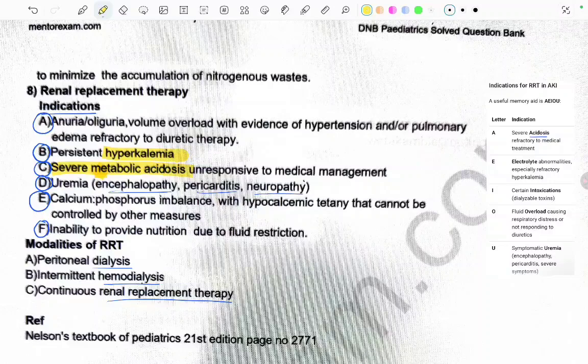Right? We saw, right? Hypertension or the pulmonary edema, refractory to diuretic. That is volume overload, or anuria, or in case of oliguria also. And from U, there is uremia. Uremia is what? Encephalopathy, pericarditis, and the severe symptoms. So, in case of uremia, when there are symptoms of uremia like encephalopathy or pericarditis or neuropathy occurring, and calcium will also be under electrolyte abnormalities, calcium and phosphorus imbalance with a hypocalcemic tetany, and inability to provide nutrition due to fluid restriction. So in these cases, we have to do the renal replacement therapy.